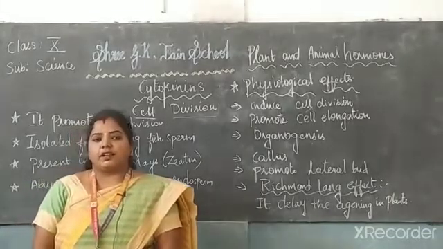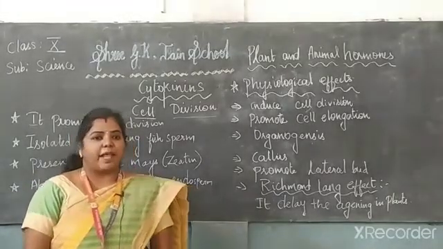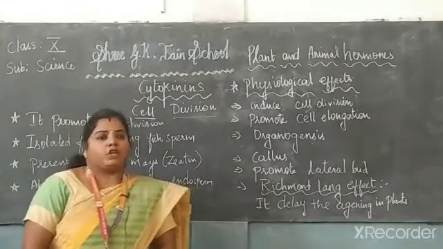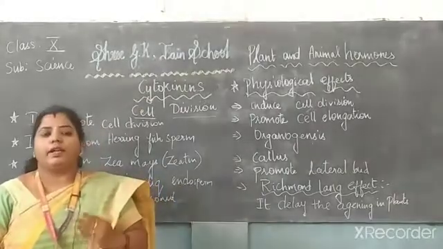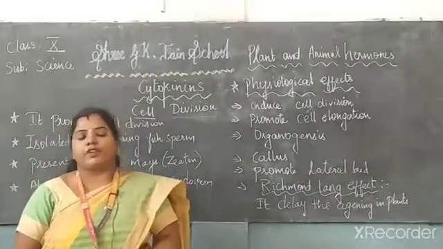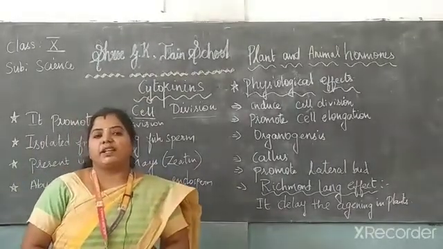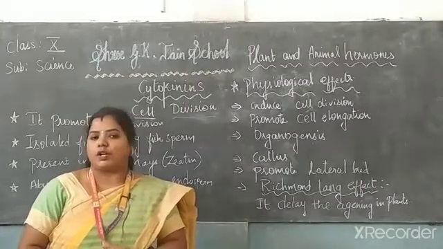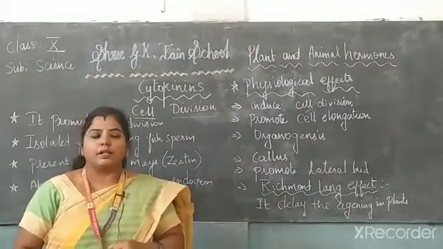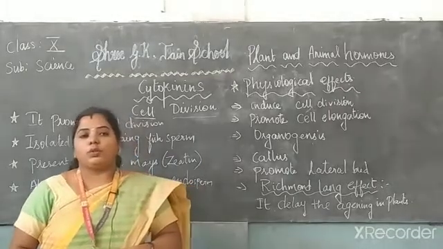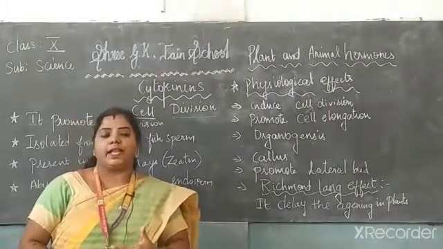Today for the 10th standard I am going to explain the lesson Plant and Animal Hormones, and the topic is cytokinins. In the previous video we discussed the definitions of hormones and the types of hormones. The hormones have been classified into 5 major types. What are they? The first one is the auxins, second one is the cytokinins, third one is the gibberellin, fourth one is the ABA, and fifth one is the ethylene.